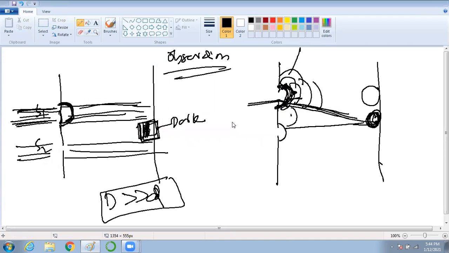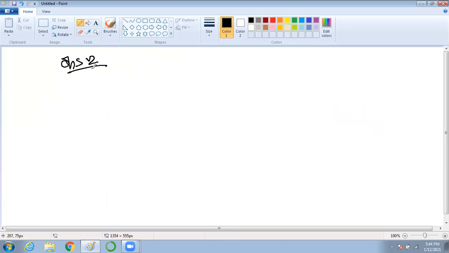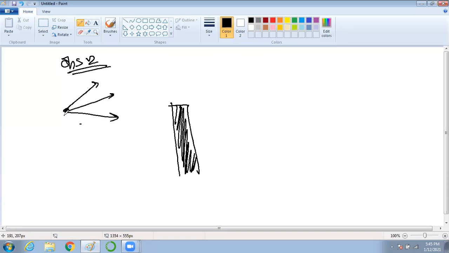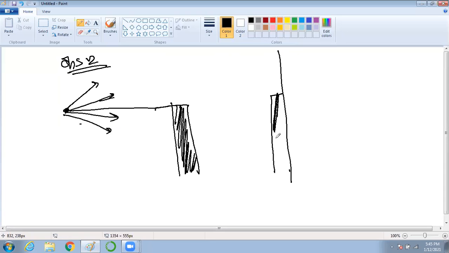Let's see observation 2, the second observation. You have an obstacle here. This is a source, so light will go in all directions. Light also comes in this direction. Now, when you have a screen here, ideally you should directly get a shadow here. Am I right? Yes or no? Yes, sir. Because light will go in a straight line. This will block, but no, it is not like that.